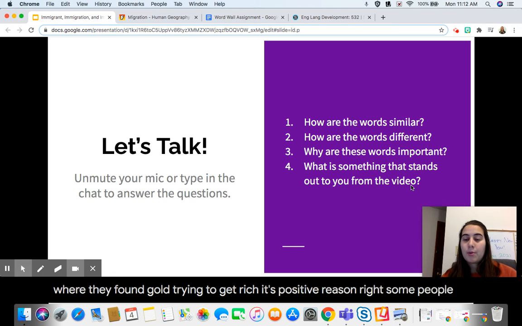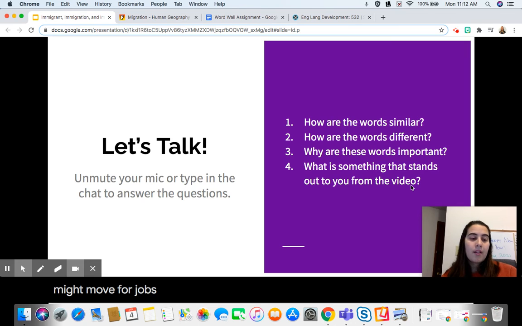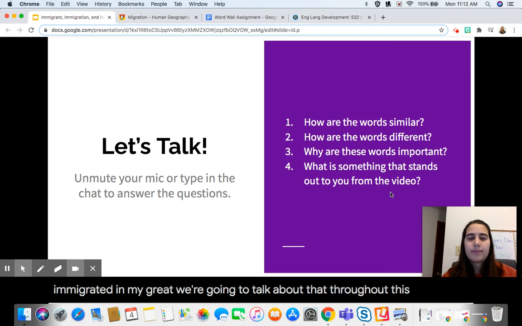Some people might move for jobs or seasons where they want to just live somewhere different, somewhere maybe is warmer or colder. So there's lots of reasons why people immigrate and migrate, and we're going to talk about that throughout this unit.